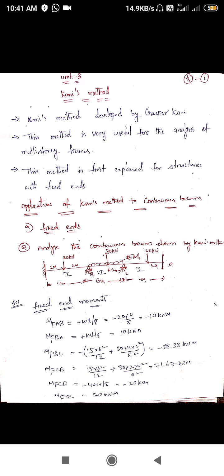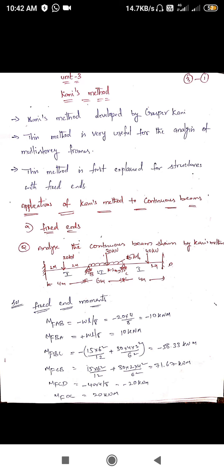The UDL load formula we know is W L square by 12, but for the point load, the distance is variable, not an equal distance. So the formula is W A B square by L square. This is the formula for the point load acting at a varying distance. Okay, we got minus 58.33 kilonewton meter. So same as moment force C to B, it is quite reverse.